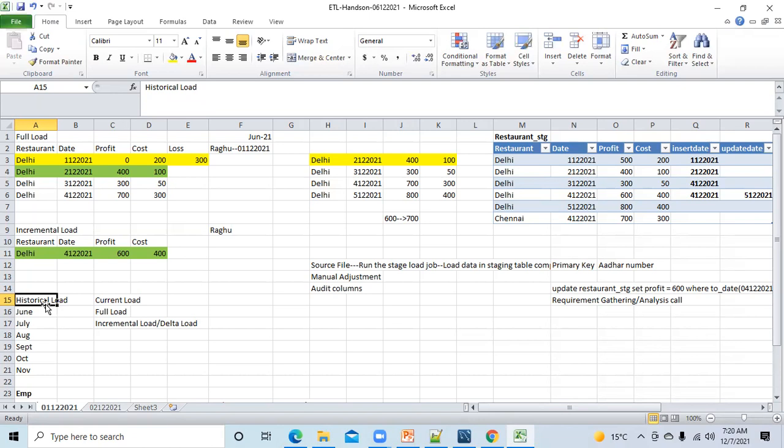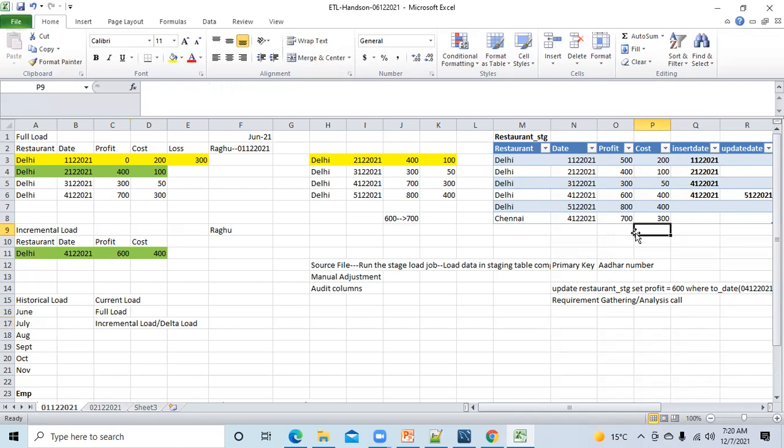From the name itself, historical load means I want all the historical records, so there is no concept of incremental. He has to get all the data and dump it into the staging layer. So historical load will always be full load. But in current load you have two categories, full load and incremental load. Is that clear?